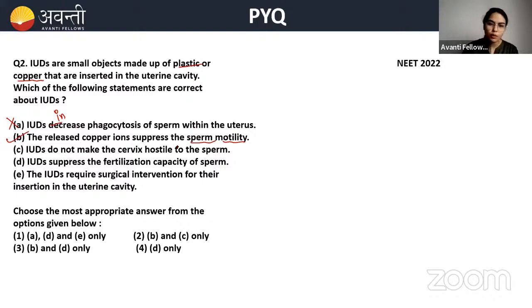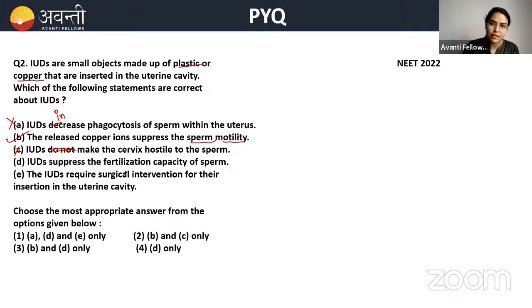Okay. IUDs do not make the cervix hostile to the sperm? Actually, they do make it hostile. Okay, beta, they really make it hostile. I have given you an example also. Okay, so there are changes in the cervix, beta. There are changes in the mucus also and in the cervix. So what happens? They do not make a comfortable area for the sperm. Sperms should not be comfortable. By that, IUDs are also playing a part. Okay, so this is also wrong. It is not that they do not, they do.